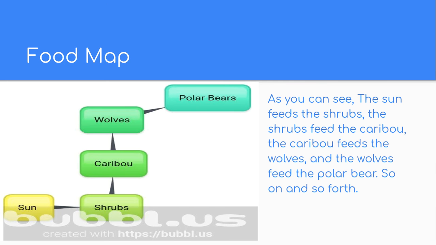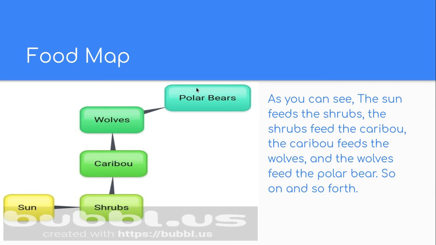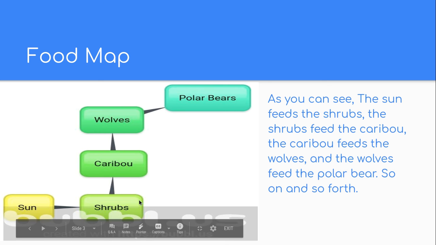This is just a food map, a short one. As you can see from this food map, the sun feeds the shrubs, and then the shrubs feed the caribou, and the caribou is eaten by the wolves, and then the wolves are eaten by the polar bear. Or in other words, polar bears eat the wolves, who eat the caribou, who eat the shrubs, and the shrubs feed on the sun.